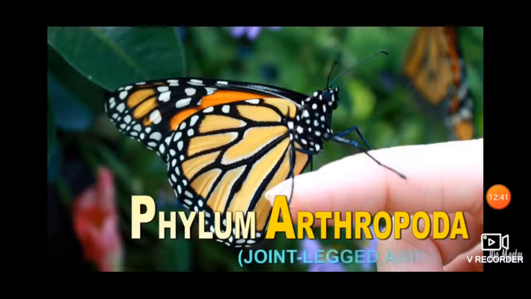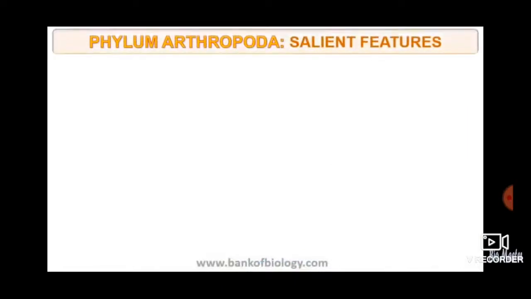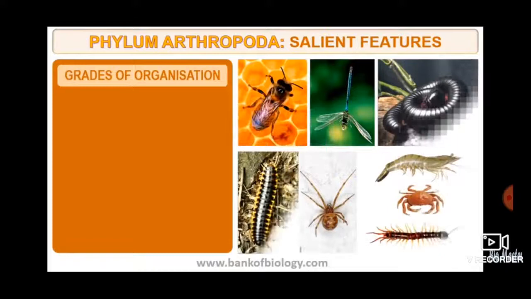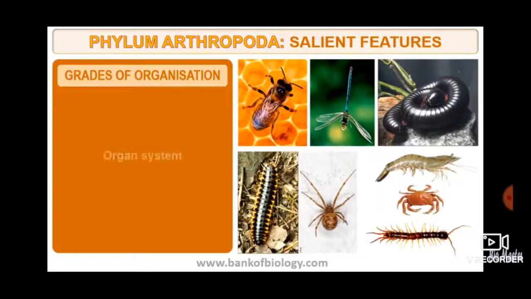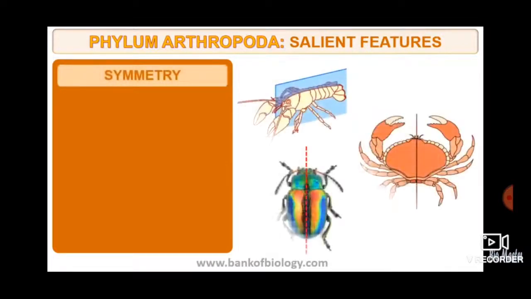Now let us see, phylum Arthropoda means joint legged animals, that is appendages. So let us see some of the salient features of the animals of Arthropoda. First of all, organ system. The body is bilaterally symmetrical.